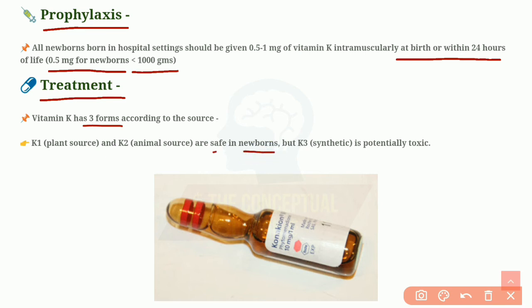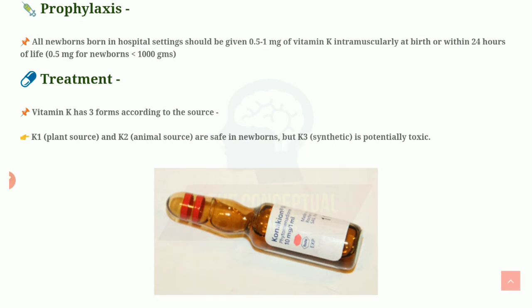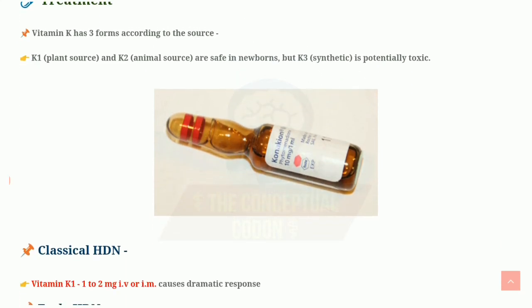But K3, which is synthetic, is potentially toxic. Usually the vitamin K used is K1, from plant source. You can see in the picture, the vitamin K is in an amber colored bottle. That indicates vitamin K is highly photosensitive, so it is kept in a dark colored bottle and away from sunlight.